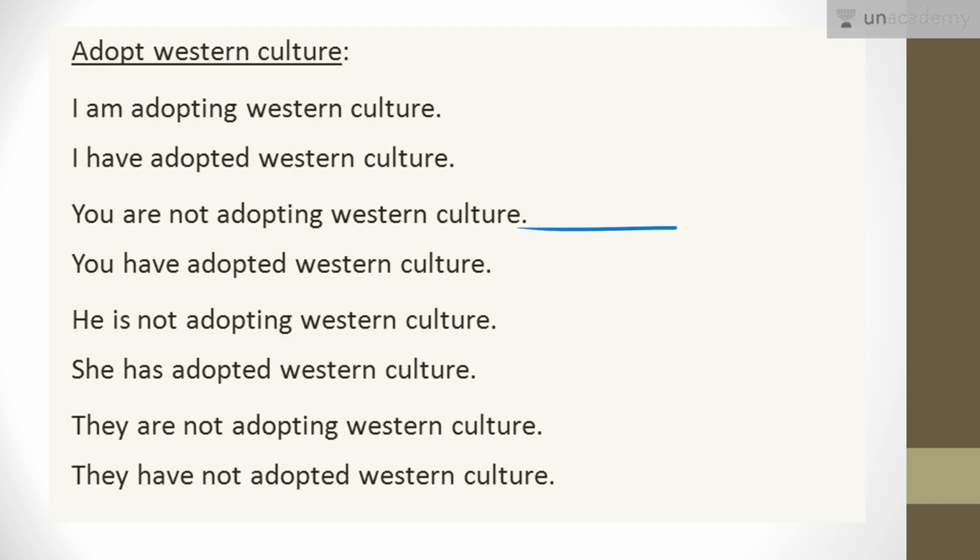You are not adopting Western culture, but now you have adopted Western culture. Similarly, he is not adopting Western culture, but she has adopted Western culture. They are not adopting Western culture, and they have also not adopted Western culture.